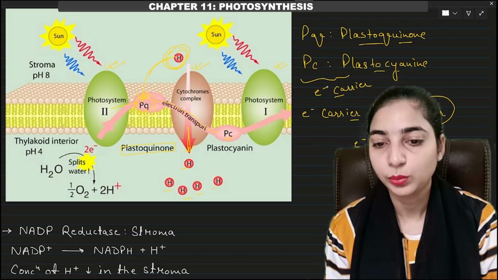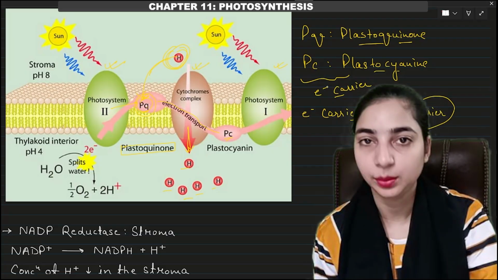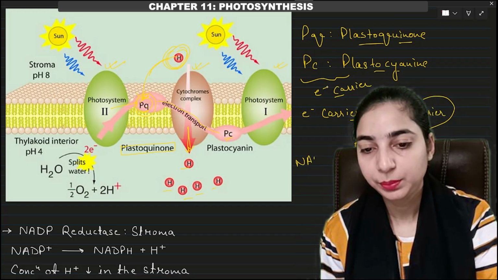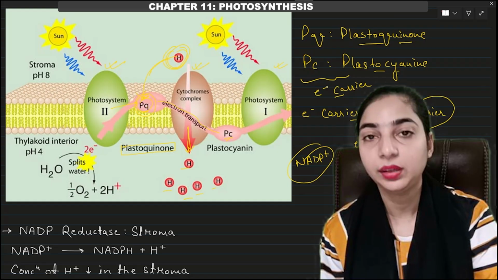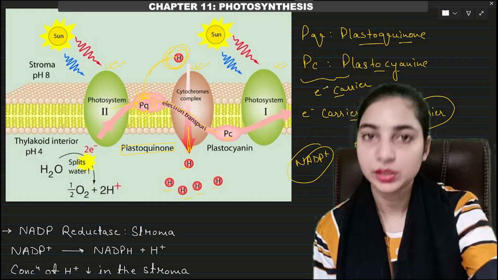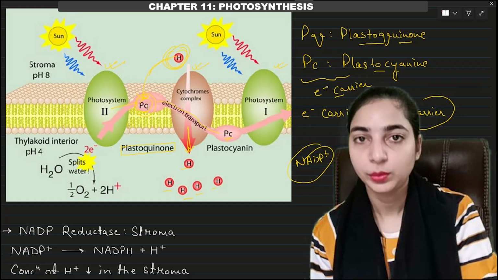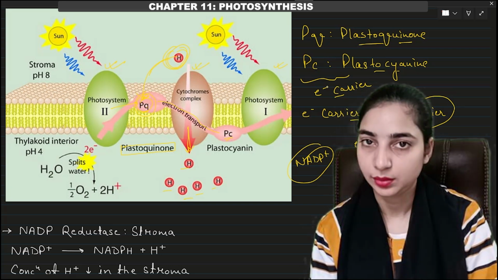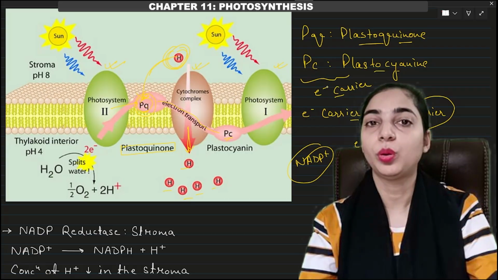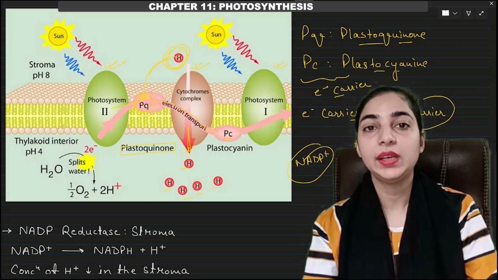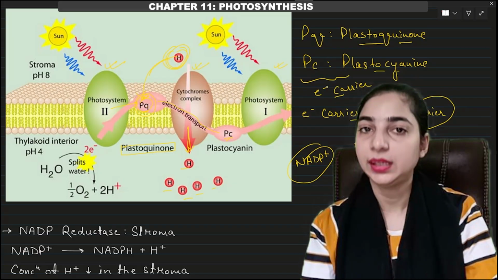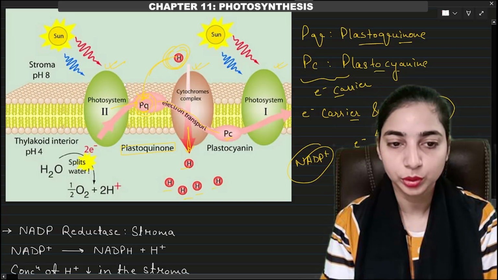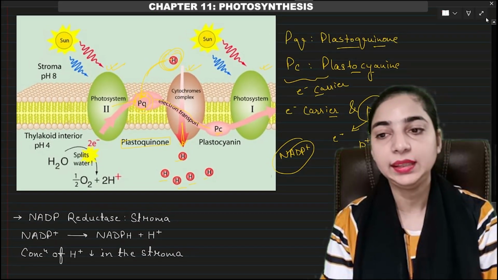We know that in the stroma the reduction of NADP plus will be taking place, right? NADP plus requires a proton to get reduced. So where will it get the proton from? From the stroma. It will take up the proton from the stroma to get reduced to NADPH. So this way also the proton concentration in the stroma will be decreasing. So by two ways the concentration of protons is decreasing in the stroma, and by two ways the concentration of protons is increasing in the lumen. Okay, so this I had to explain. I hope this is clear, how the proton concentration is increasing in the lumen and decreasing in the stroma.